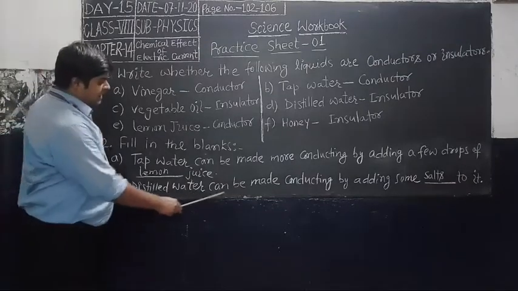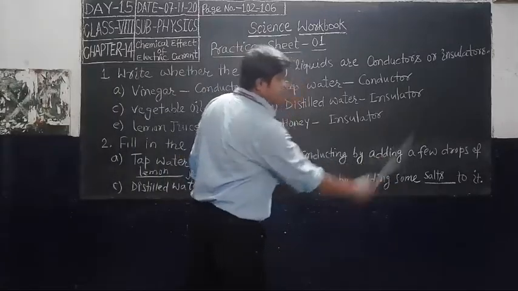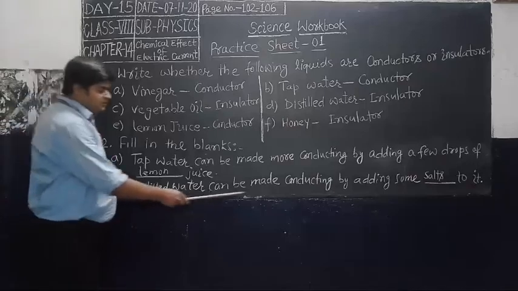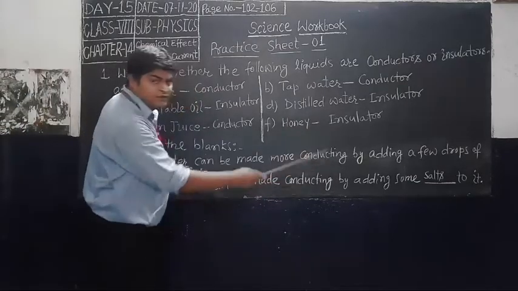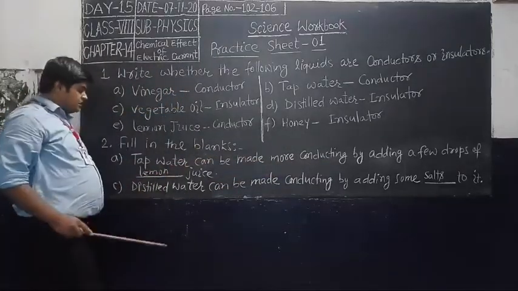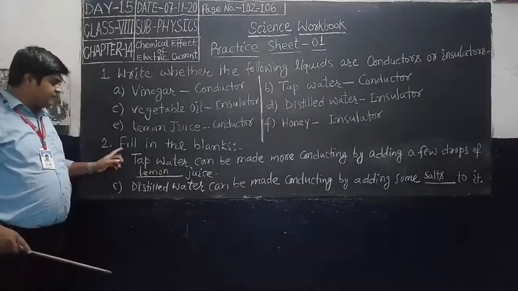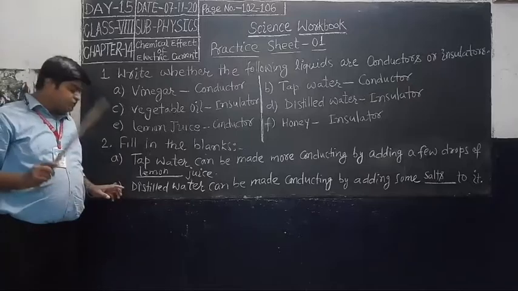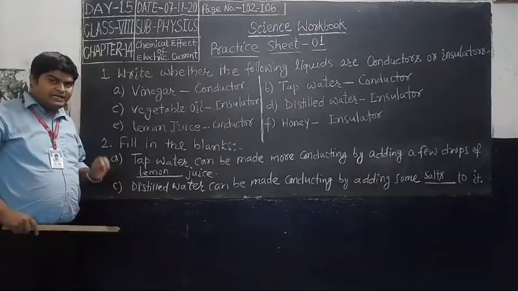Distilled water can be made conducting by adding some dash to it. You will fill in salts. So the answer is salt. Students, there are 5 questions in question number 2, fill in the blanks, and I have solved questions A and C. Then you will solve by yourself question number B, D and E.